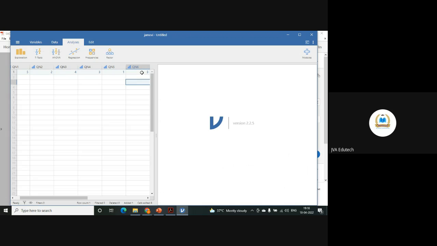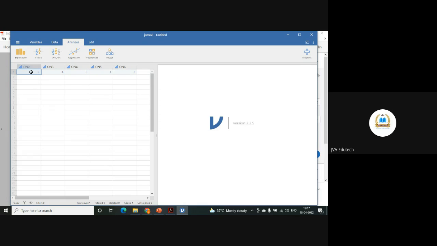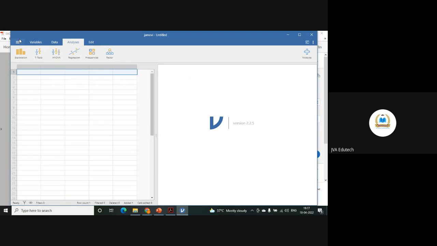So let's see what our data looks like in Jamovi. First let me clear off all these so that I can create new data. I'm deleting all this at once. Delete variables. Yes. I want to have a new file over here.